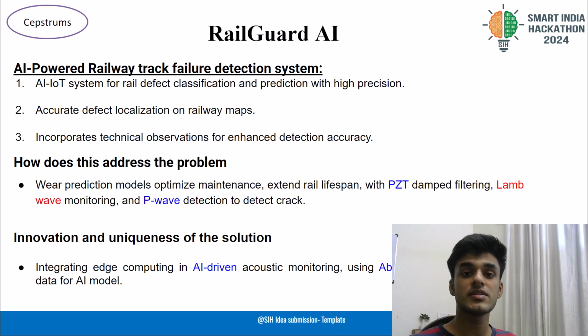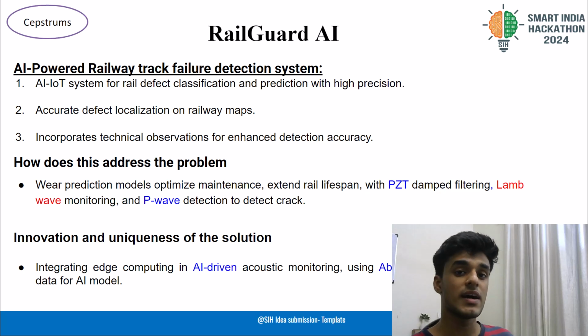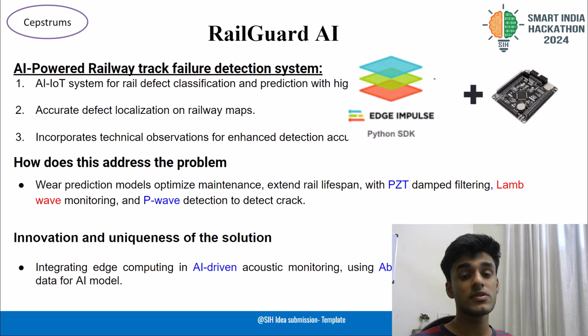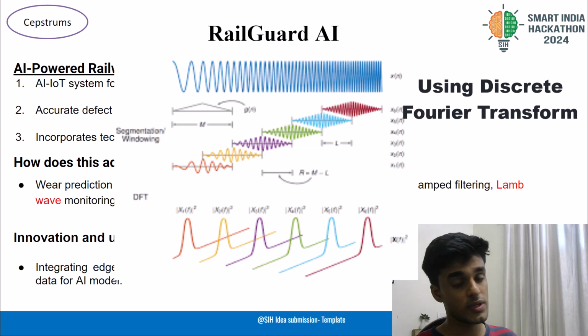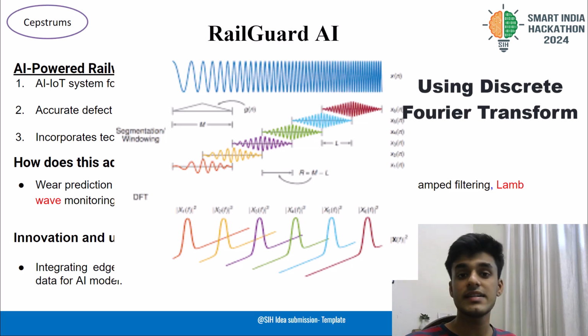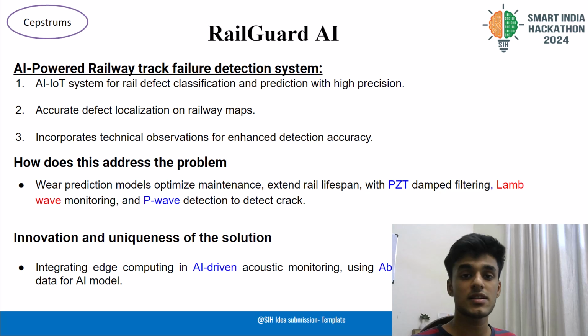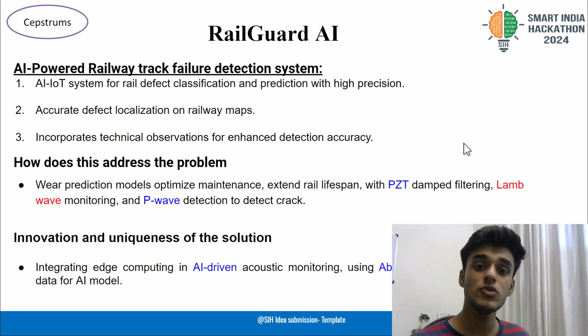This piezoelectric diaphragm is further connected to an edge device. The signals from the piezoelectric diaphragm are sent to the edge device for processing, and once the signal processing is done, the device tells us whether there is a crack in the railway track or not.